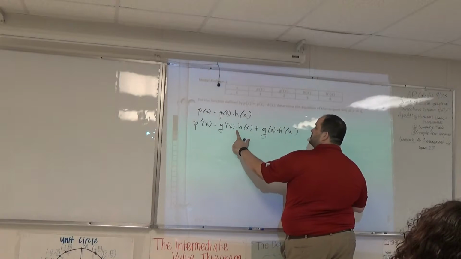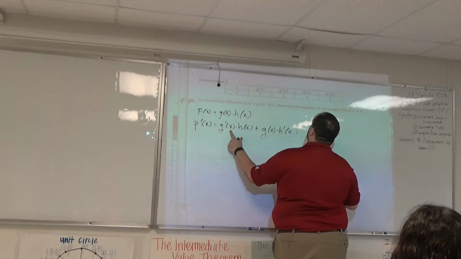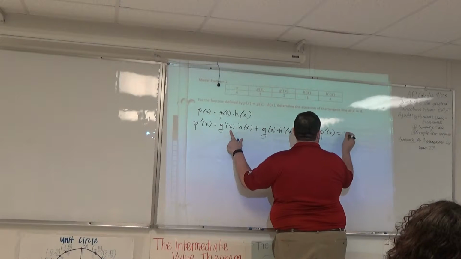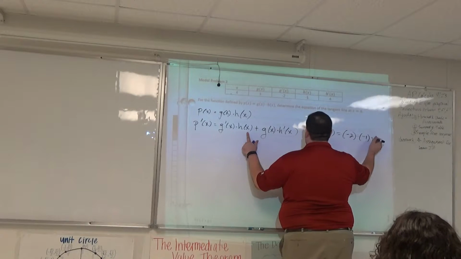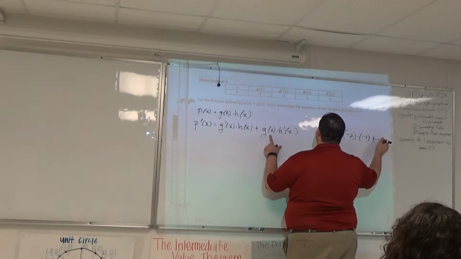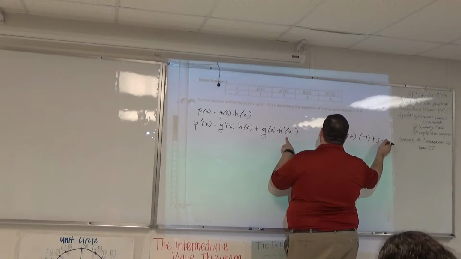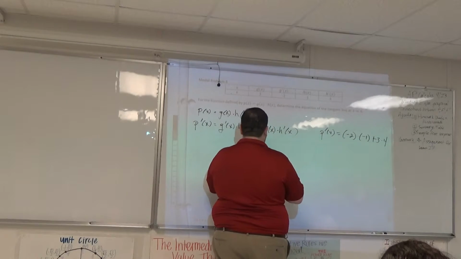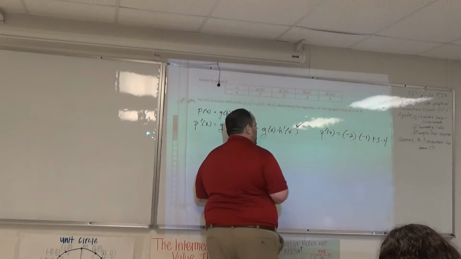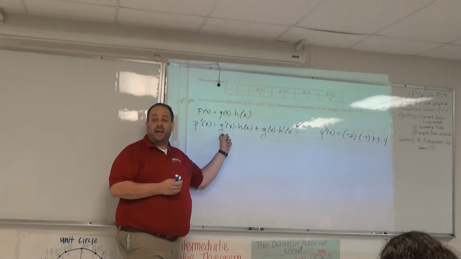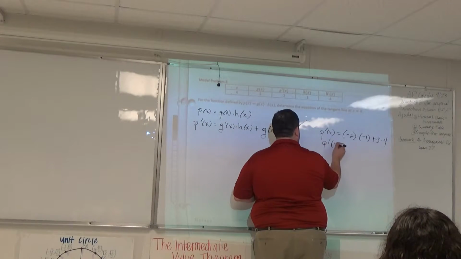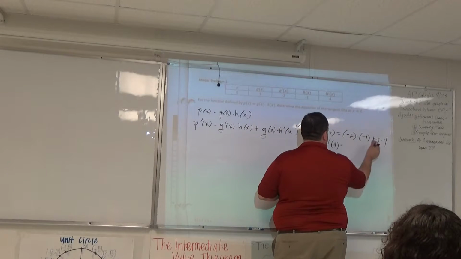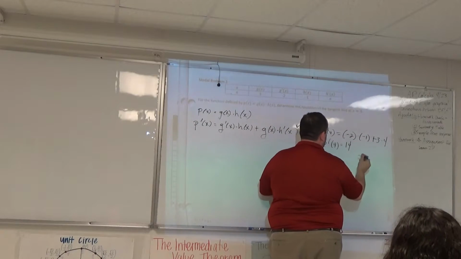Now, write out as much as you need here. What's G prime of 4? G prime of 4 is -2. H of 4? -1. G of 4 is 3, and H prime of 4? 4. I would at least want to see that you found that first derivative. That would give you a point. P prime of 4. What is that? 2 plus 12, I think that's 14.